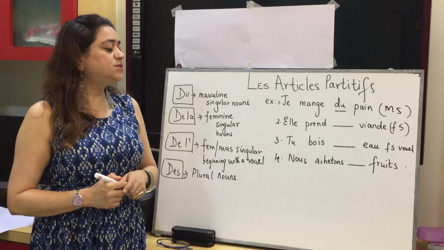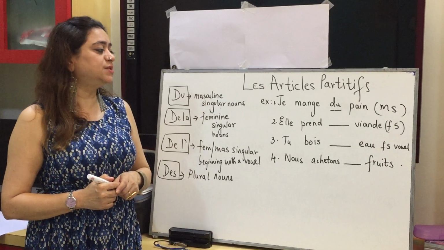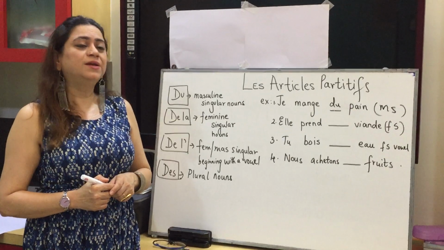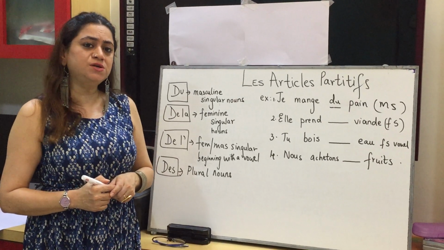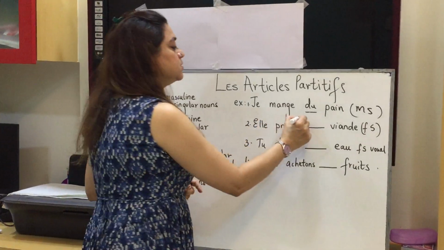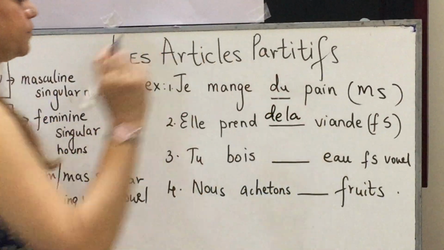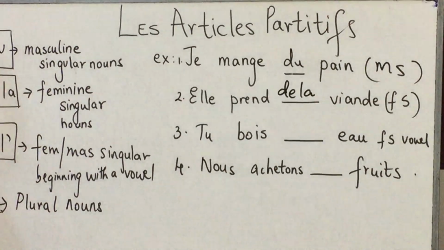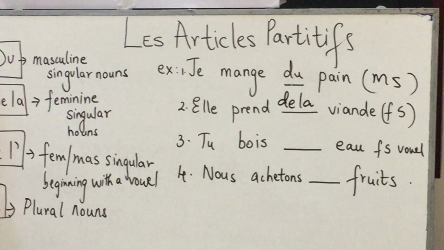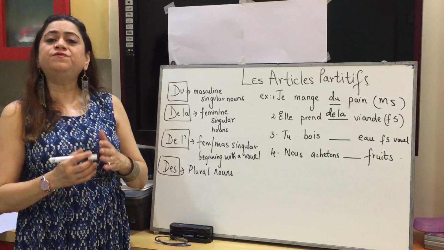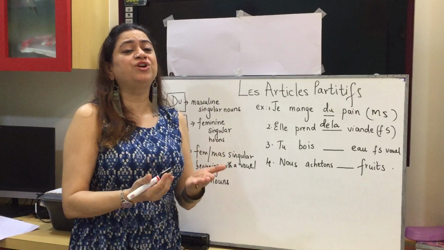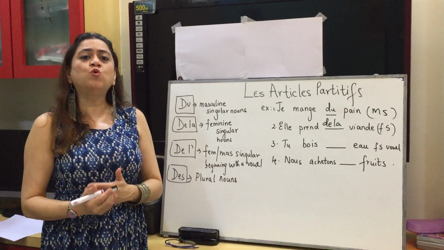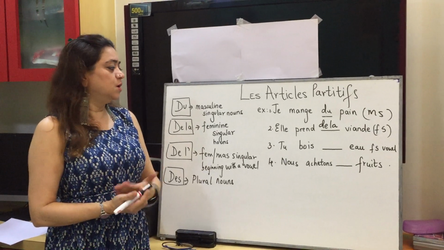Second, see example 2. It says elle prend dash viande. Viande, that's feminine, singular. So it gets de la. It means she takes some meat. A lot of food or material which cannot be counted goes with the partitive article.